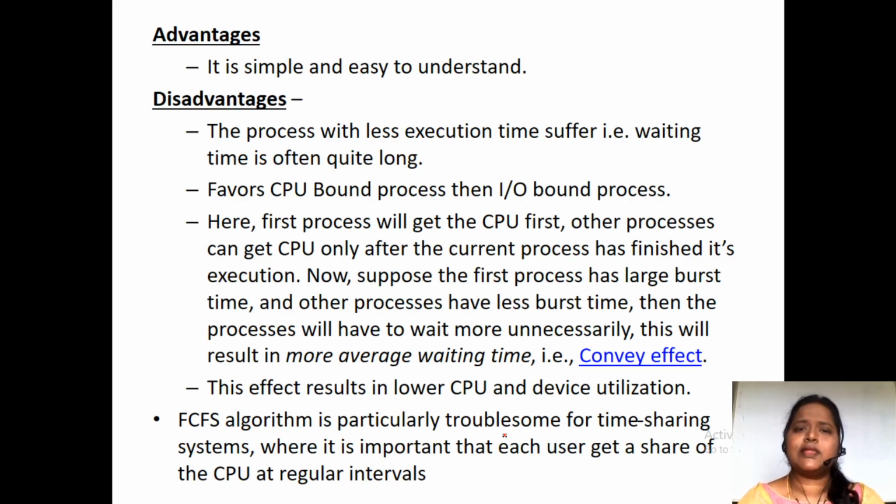What are the advantages of first come first serve? The basic major advantage is that it is easy to understand. The disadvantage is for a process with less execution time. Suppose P1, P2, and so on up to the P10 process. The P10 process needs 1 millisecond of time, but it has to wait until the 9 processes are completed, and only then do we give a chance to the P10 process. So it has to wait this much time. This we call the convoy effect. Convoy effect.